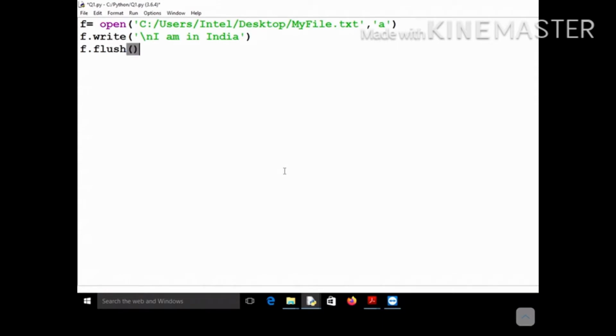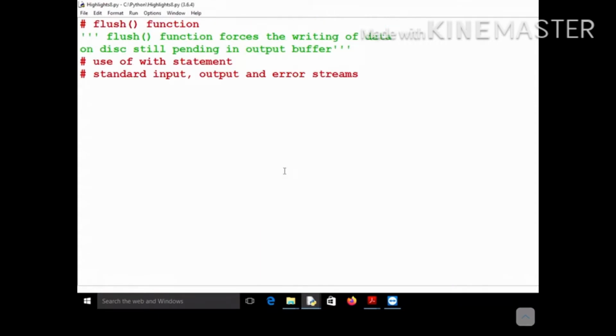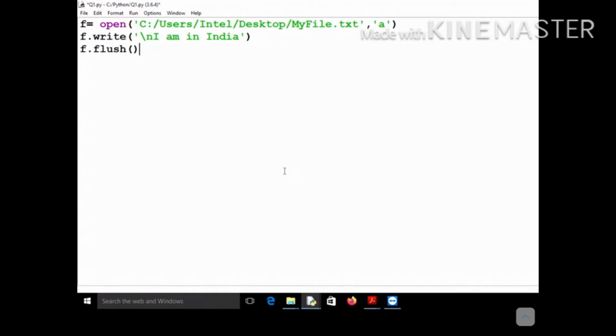The flush function, as I had written here, is used to force the writing of data on disk which is still pending in your output buffer. For example, this data is in your buffer. Let's change the line and make it "India is in Asia", and this is currently in the output buffer. You want to force write it onto your file, so you will use this flush function. This will force the data in your buffer onto the file.